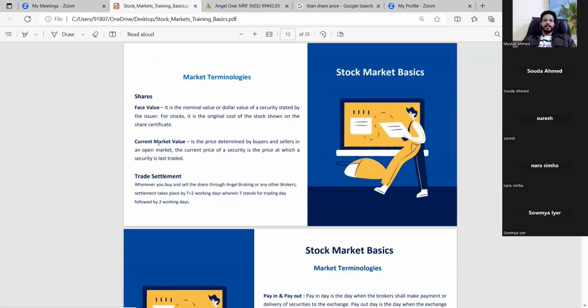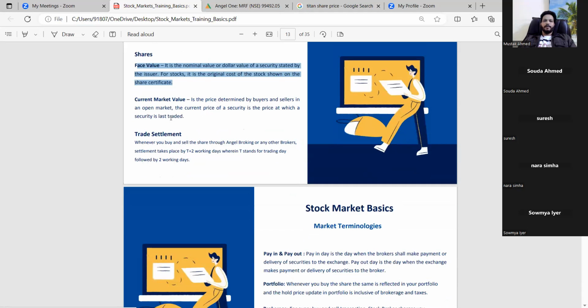Face value, current value and trade settlement. So what is the face value? It is a nominal value when the company is starting, issued by the promoters. That is called the face value. For example, when Infosys started, the promoters did not pay the current market value. The face value of Infosys is just 1 rupee or 10 rupees. That is called the face value.